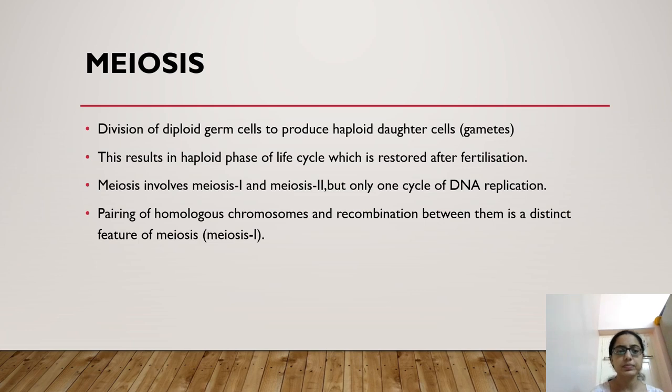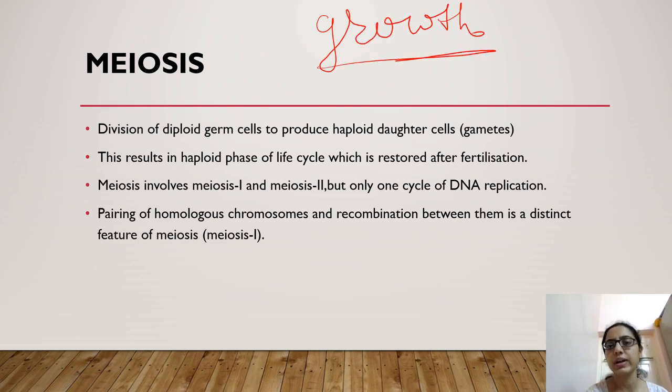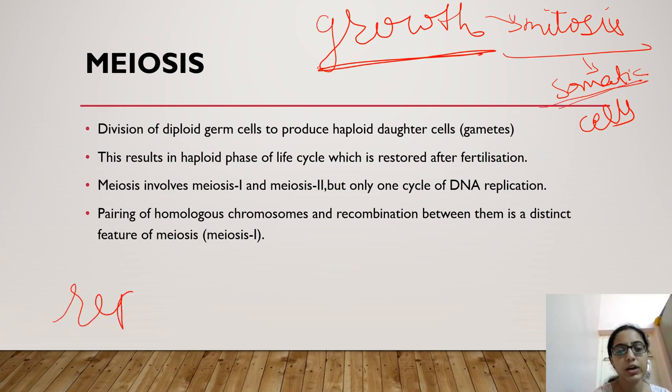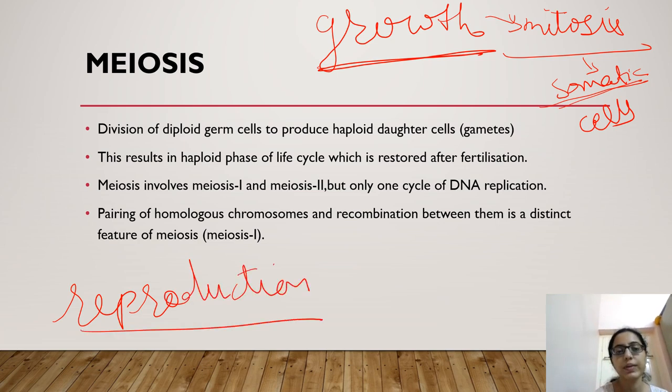And now, see, we have learned that the mitosis process is useful for growth. Growth and reproduction, two characters we were talking about, and growth occurs with the help of the mitosis process. Mitosis is nothing but cell division of the somatic or vegetative cells, that means non-reproductive cells. But what about reproduction? What about reproductive cells? Reproductive cells always divide by the process known as meiosis.